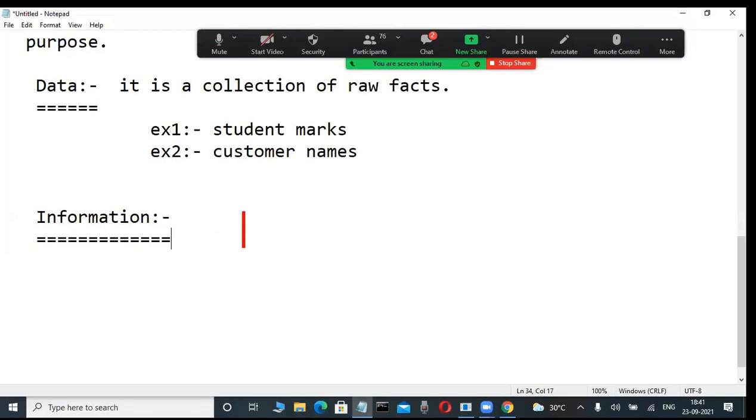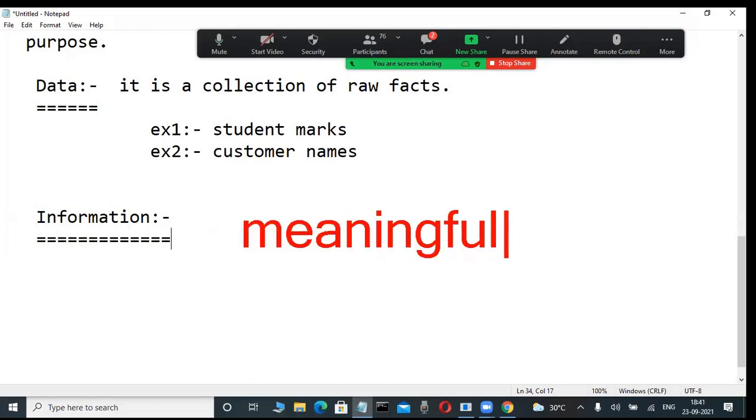In books, what is everyone telling? Information is nothing but a what? Yes, here screen observer, don't write it. Meaningful data, correct, 100% correct. This is meaning is there. Data means meaning is not there really, but here meaning is there. But what is the difference? I will tell you. Meaningful data or in a future processor data is called information.